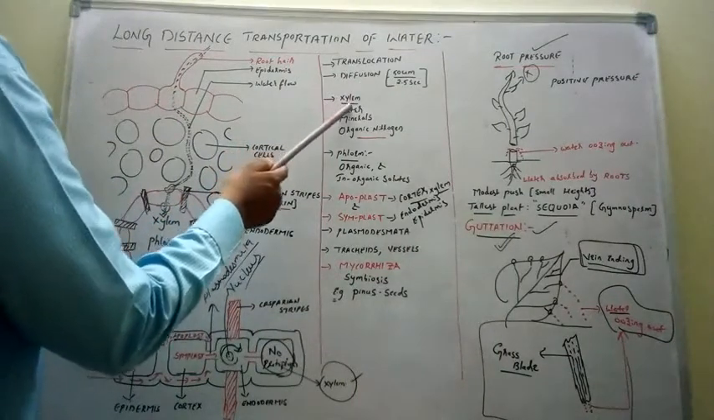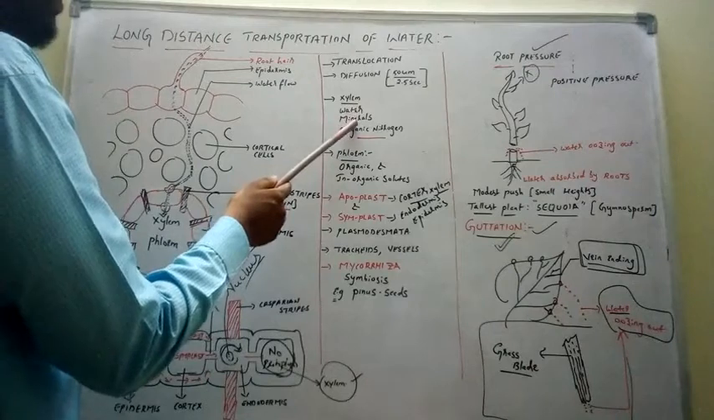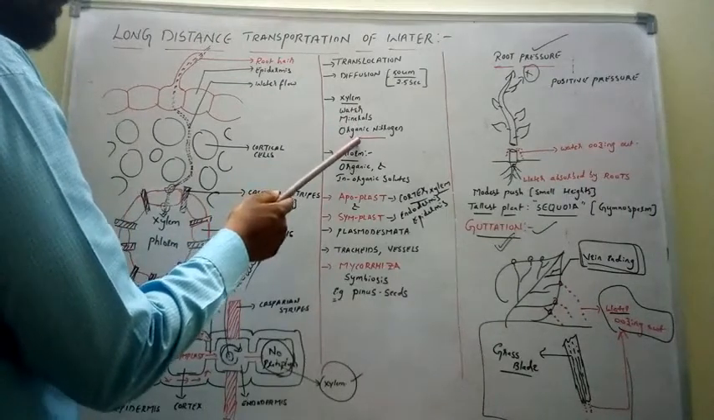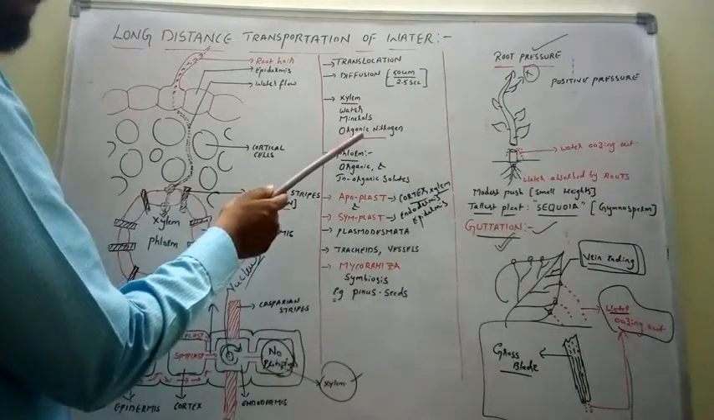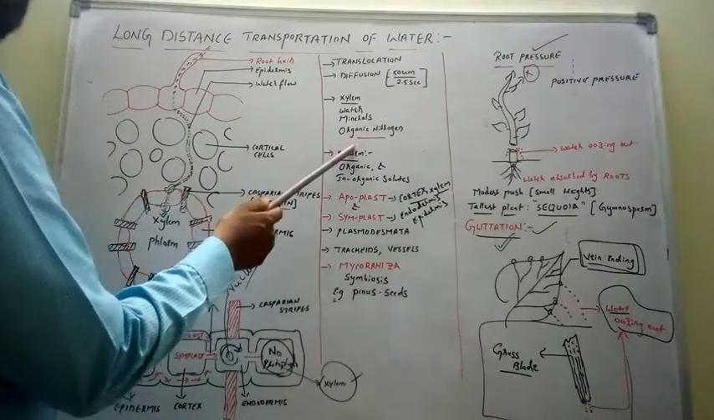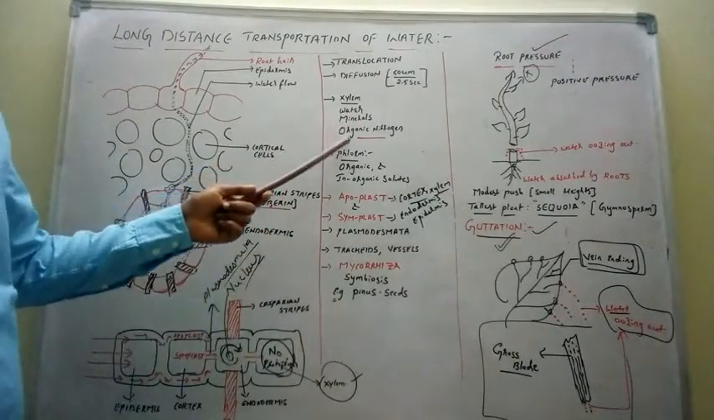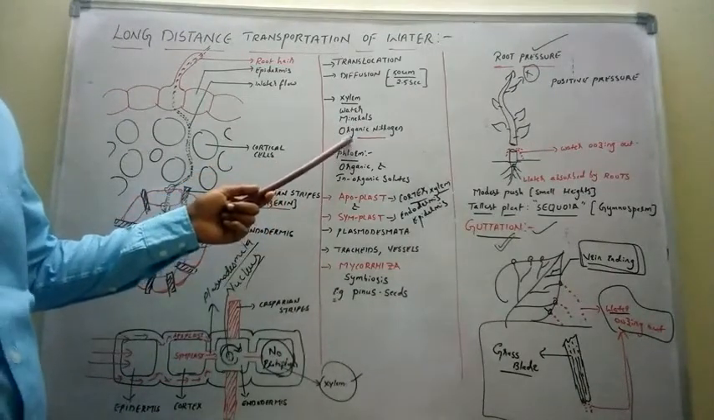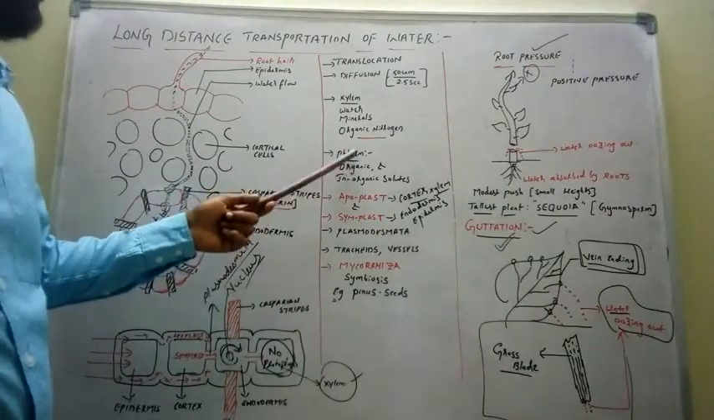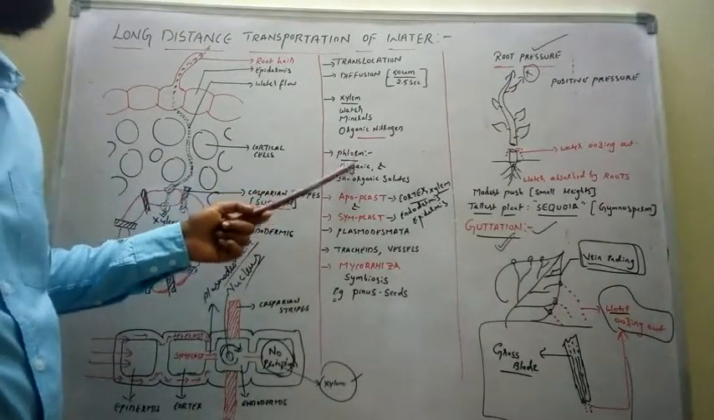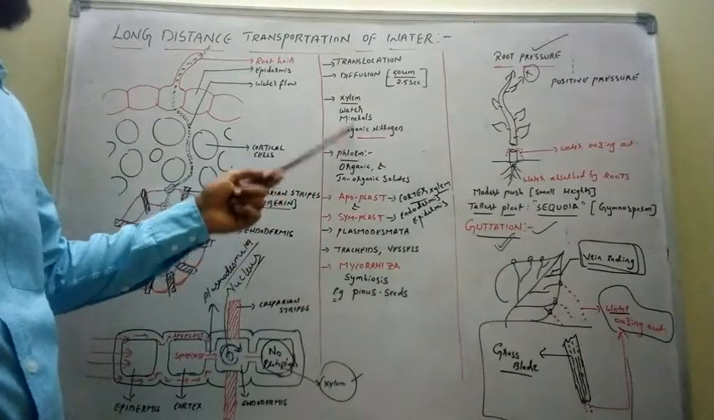Now, xylem. The xylem contains water, minerals and organic nitrogen. We know that xylem contains water and minerals. The organic nitrogen is the additional point. You have to remember, xylem not only contains water and minerals, but also organic nitrogen. Don't confuse it with organic, which also occurs in phloem. There, organic means food materials. So don't confuse it with organic nitrogen. Organic nitrogen is exceptional to xylem.